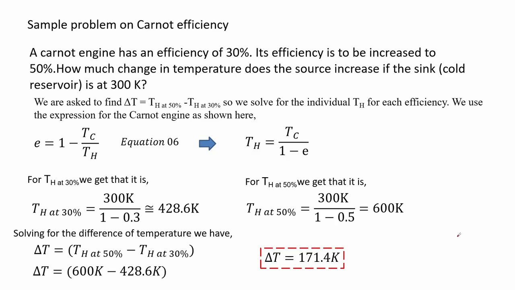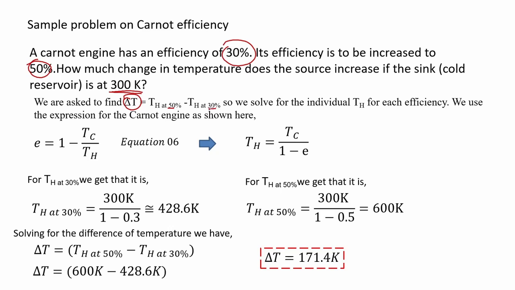Here we have an example on a Carnot engine. A Carnot engine has an efficiency of 30%. Its efficiency is to be increased to 50%. How much change in temperature does the source increase if the sink, which serves as the cold reservoir, is at 300 Kelvin? In this problem, we are asked to find the change in temperature from 30% efficiency to 50% efficiency.